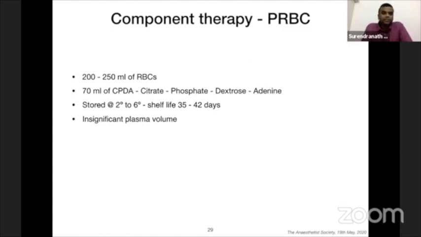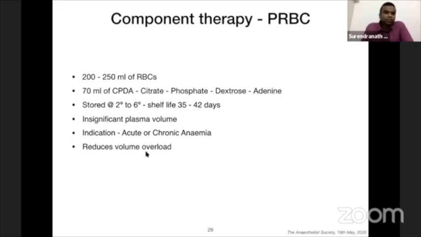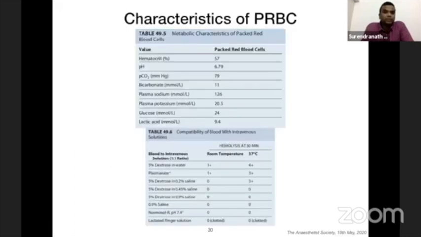So as such, if you see, there is insignificant plasma volume, around 10 mL or so. The main indication is to treat acute or chronic anemia. The main advantage of using PRBCs, packed red blood cells, is that it reduces volume overload. So any patient with congestive heart failure or renal failure or liver failure who is already loaded with volume, if you give PRBCs, you can have a significant improvement in hemoglobin without much increase in the volume. It should be an ABO compatible transfusion.